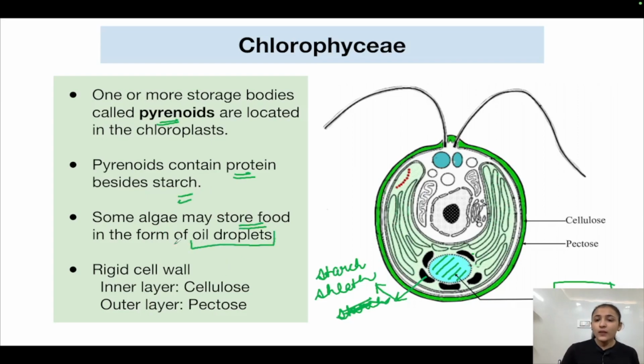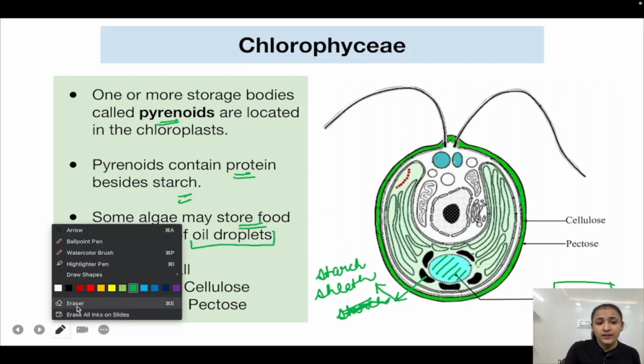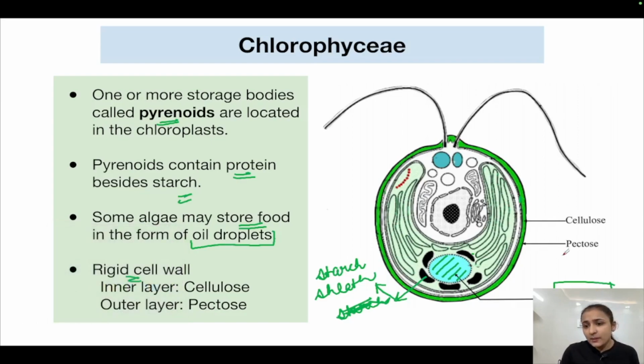Okay. Now the cell wall is rigid in Chlorophyceae. The inner layer is made up of cellulose. See, this is the inner layer. It is made up of cellulose, and the outer layer is made up of pectose. This is the outer layer. This is the inner layer. Okay. So this is about the cell wall, which is the bilayered cell wall. Outer layer made up of pectose, and the inner layer is made up of cellulose. Okay.